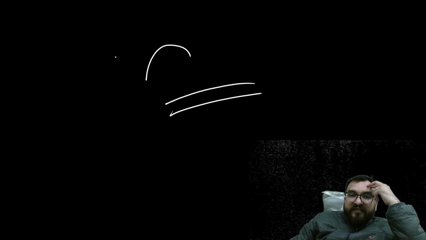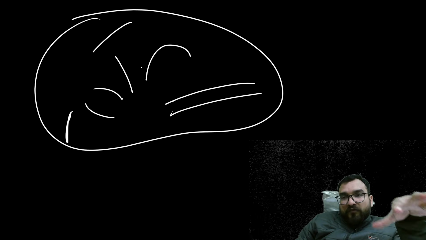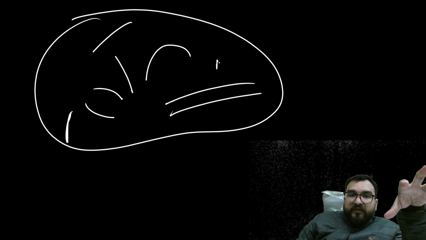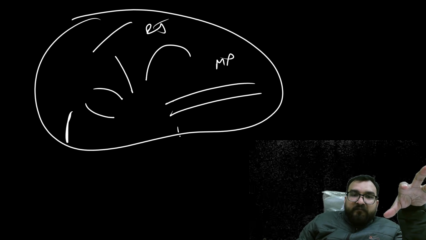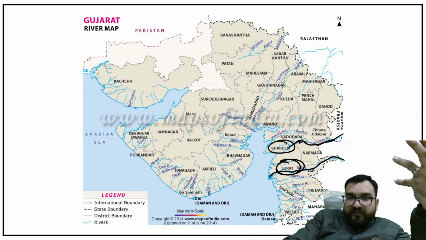Okay. Now your Gujarat map is completed over here. In Madhya Pradesh you have seen Narmada, Tapi, Mahi, Sabarmati, Luni, Bhogovo, Shetrunji, and over here you have seen Ozal. Okay. These are more than enough. These are the things you have to keep in mind, that these are flowing over here. These are with respect to Madhya Pradesh, Rajasthan, Maharashtra, and Gujarat. This should be the mindset, guys.